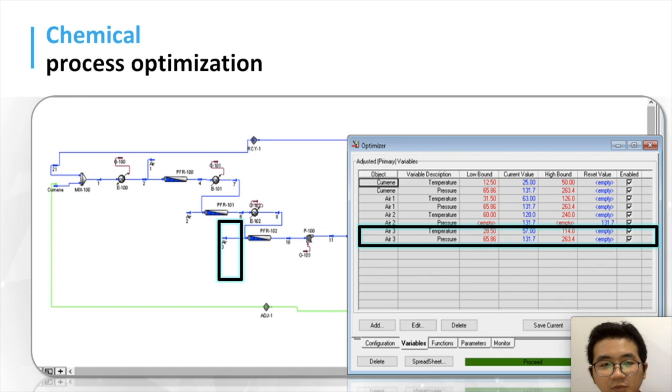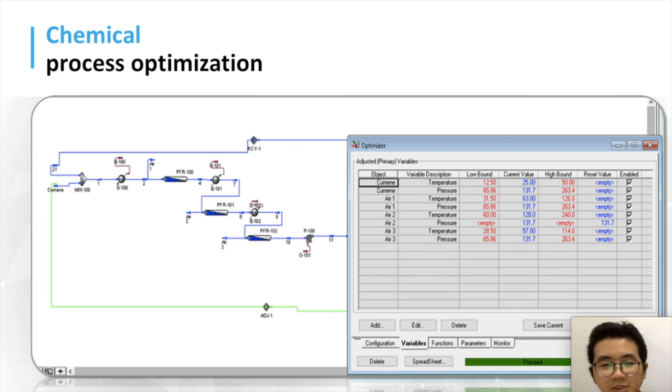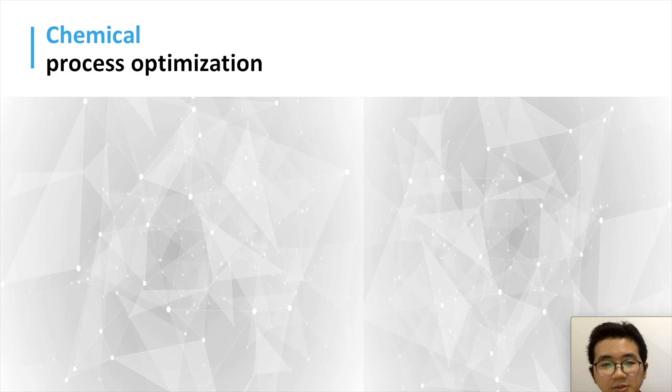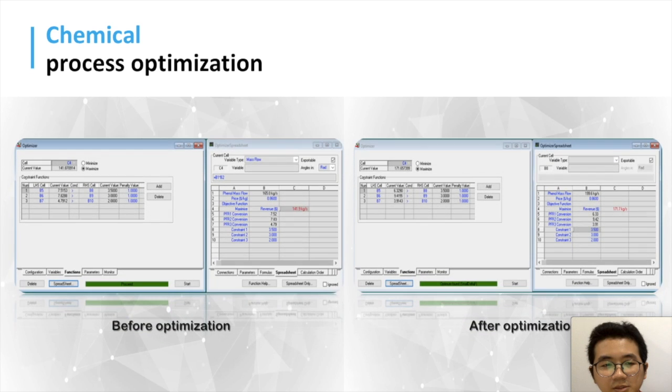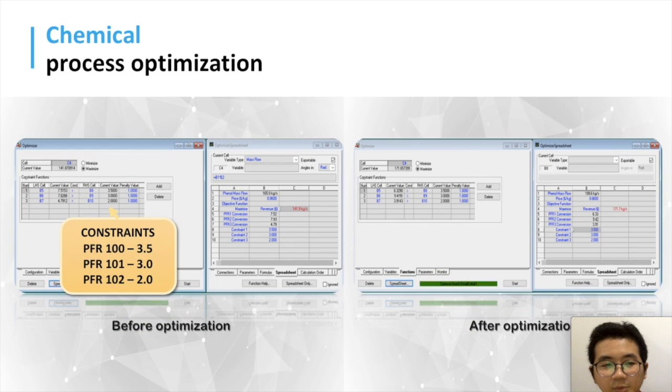Therefore, the parameters are adjusted accordingly in order to optimize the process. Several constraints are made in the process. The first one is that the conversion of the combined reaction in PFR 100 must be more than 3.5, followed by the second, PFR 101, where the conversion of the QING reaction must be more than 3.0. Last but not least, the conversion of the QING reaction in PFR 102 must be more than 2.0.